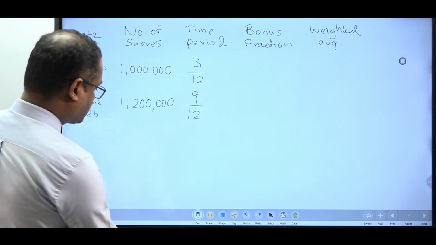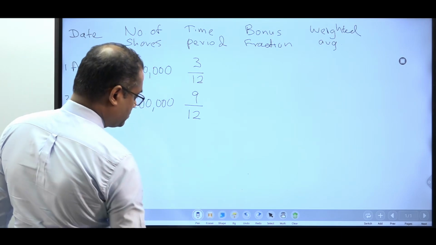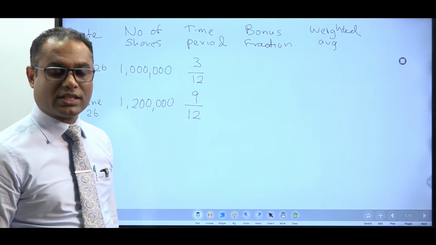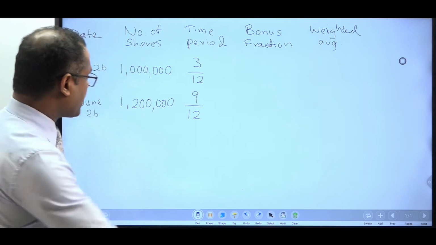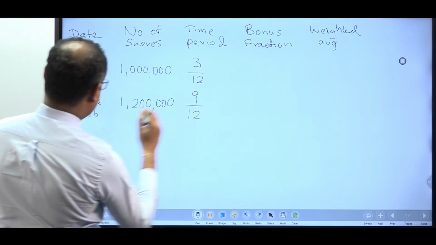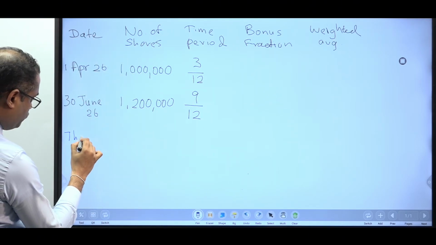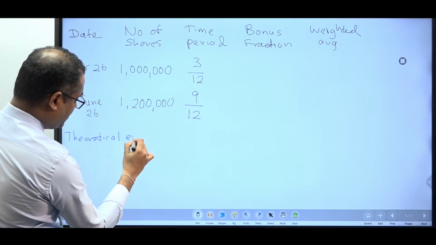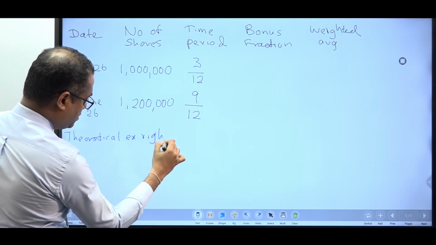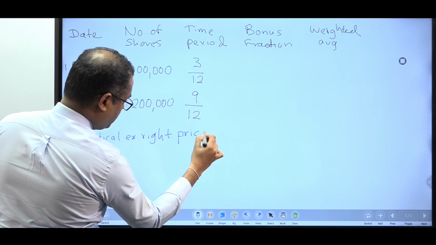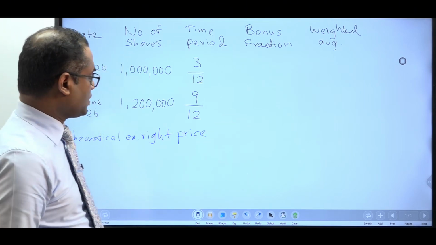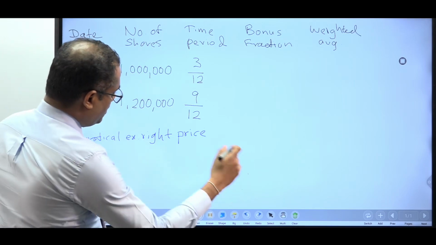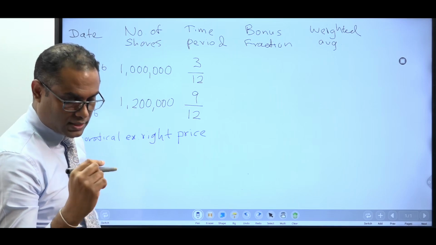What is it? You first of all calculate something called the theoretical ex-right price. How do we calculate the theoretical ex-right price? I am going to derive the bonus fraction. What is the rights issue ratio?